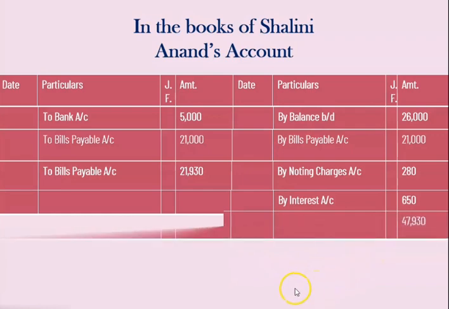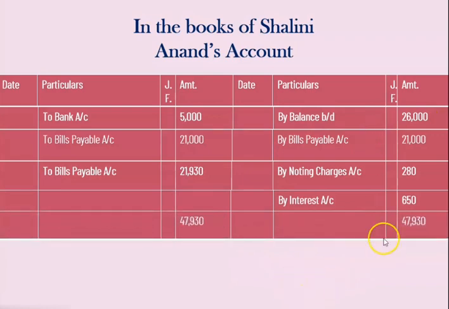Now we are going to close the ledger account. Our ledger account is going to tally here at 47,930. So this is in the books of Shalini. Once more I am going to explain this to you, students, please see. The first entry that we have passed is by balance brought down, and this year Shalini has to pay Anand 26,000 rupees. Shalini is the creditor, and therefore we have written on the credit side by balance brought down 26,000 rupees.